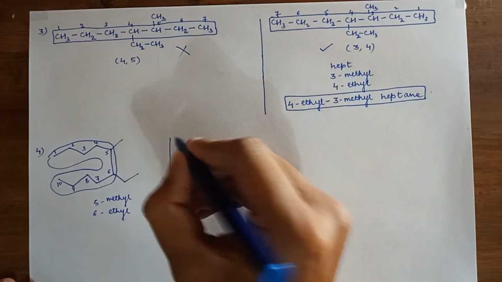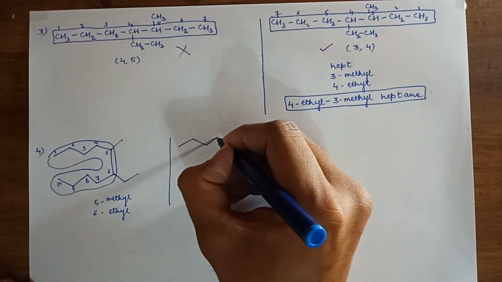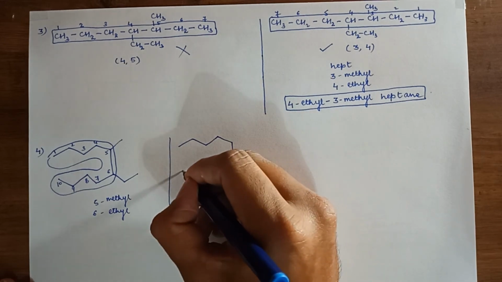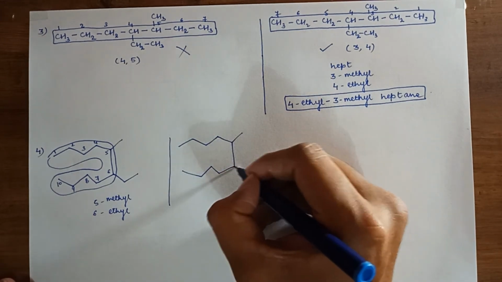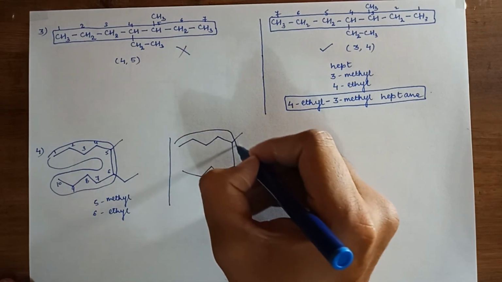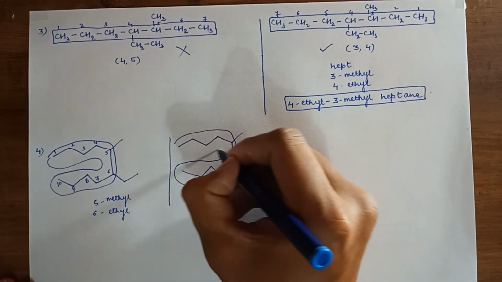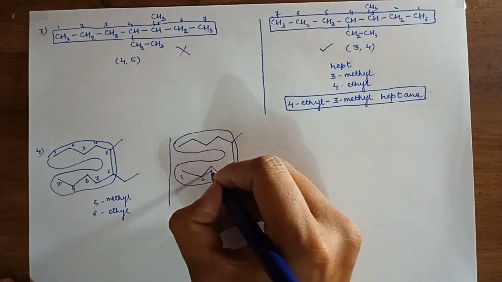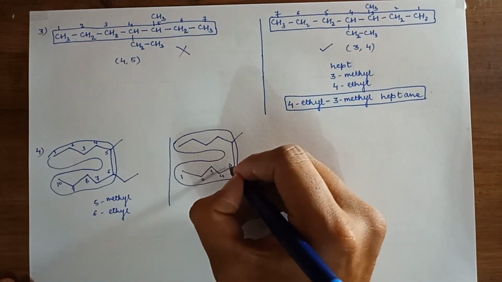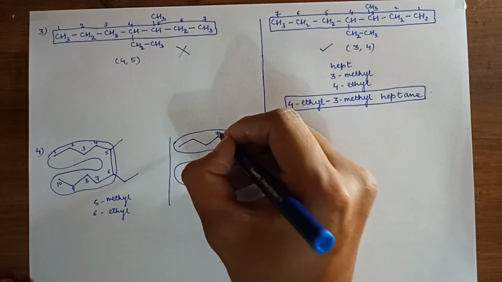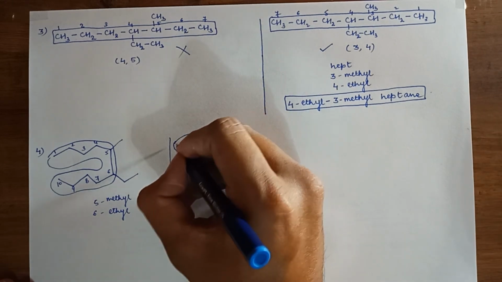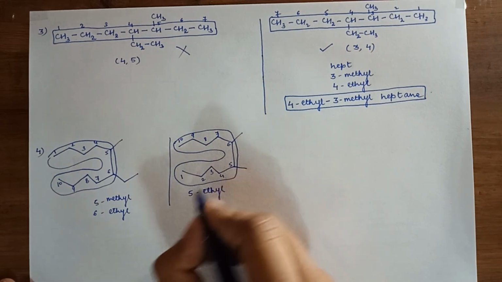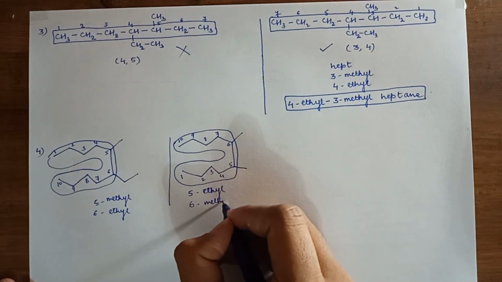Another case, this is my longest carbon chain. We'll go for numbering from here. 1, 2, 3, 4, 5, 6, 7, 8, 9, 10. So here 5 is ethyl and 6 is methyl.